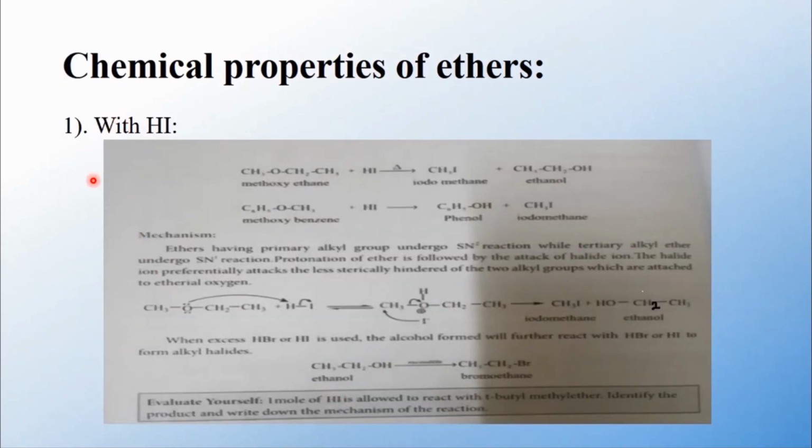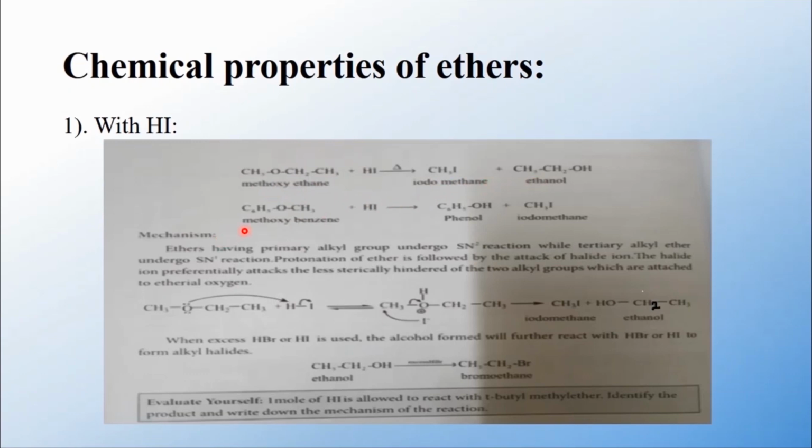Now let us see the chemical properties of ether. The first one is, how do ethers react with HI? Here I have given two examples. Number one, methoxyethane heated with HI. The products formed are iodomethane and ethanol. Here the halide ion is attached to CH3 and H is attached to the remaining group. So the products formed are iodomethane and ethanol.